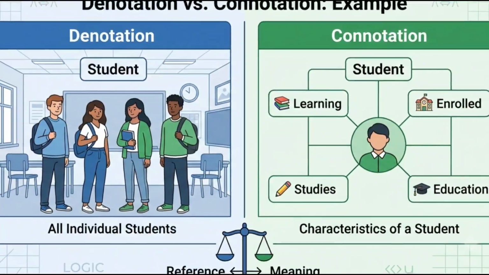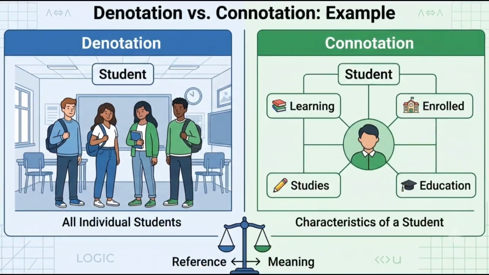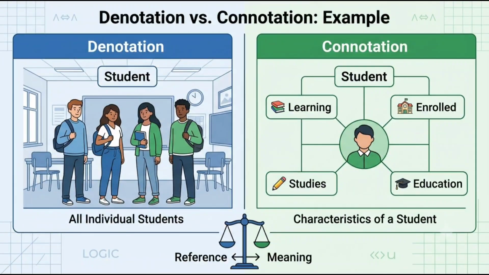Let's take the term student. Its denotation includes all individual students. Its connotation includes qualities like being enrolled in an educational institution and participating in learning. Denotation identifies the members of a group, while connotation describes their defining characteristics.